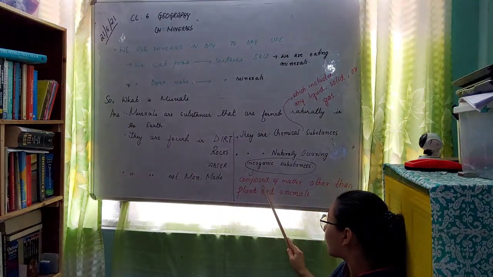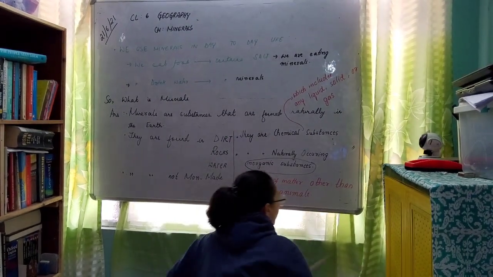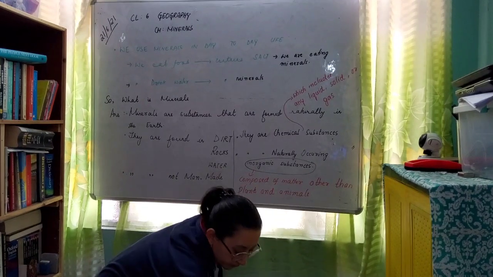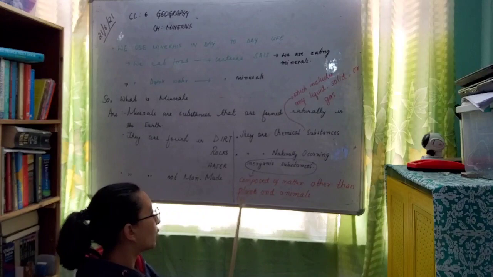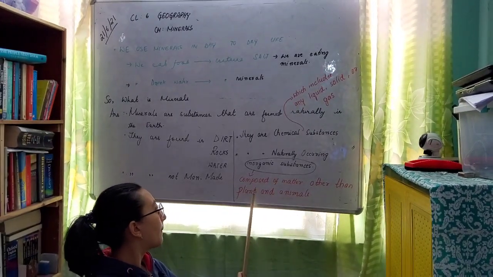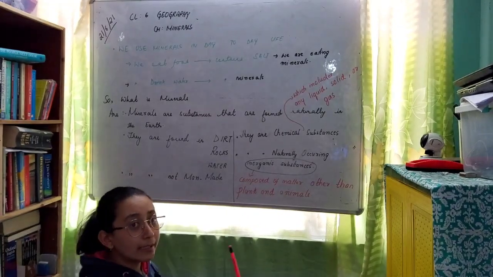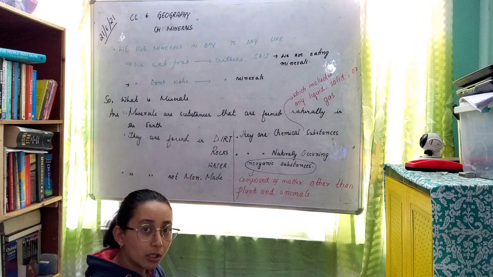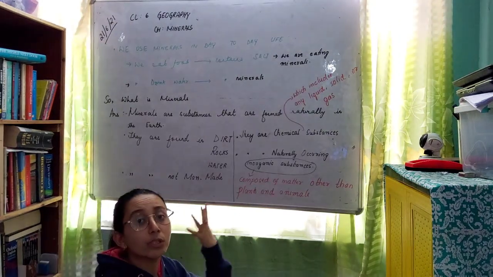Inorganic substances are composed of matter other than that of plants and animals. Everyone kindly start writing in your classwork copy. I guess you understood what a mineral is.